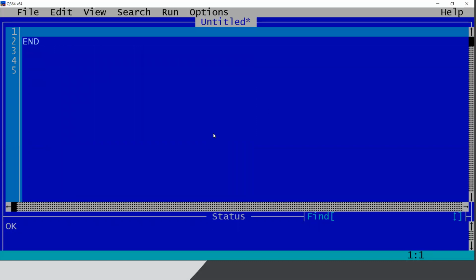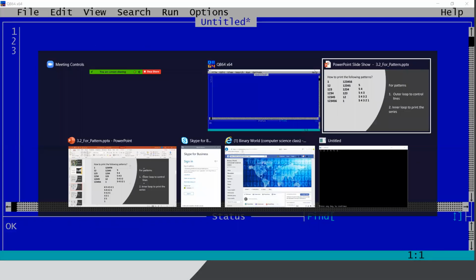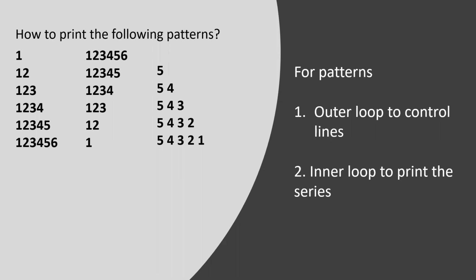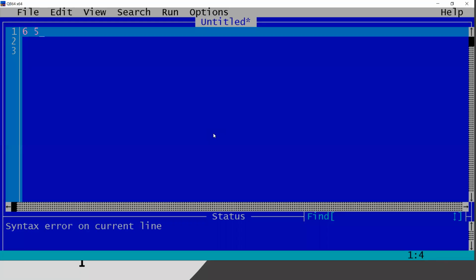If you are practicing it by yourself, then I would request you to pause the video and do the program by yourself. Now I will be doing something different, like 6, then 6, 5, then 6, 5, 4, and so on up to 6, 5, 4, 3, 2, 1. So the largest line at first is 6, 5, 4, 3, 2, 1. First I will try to print that largest line.